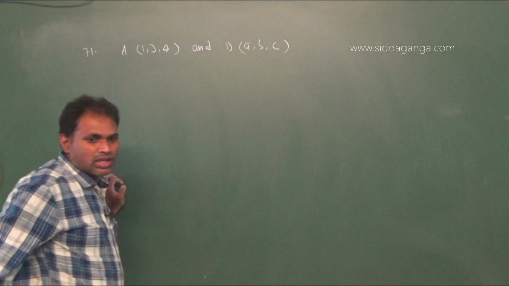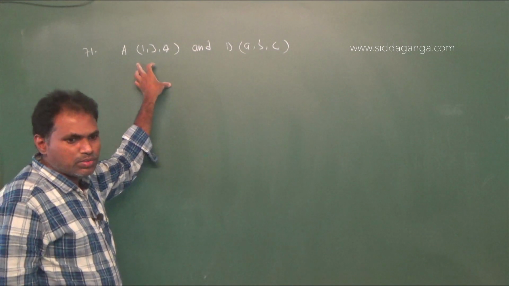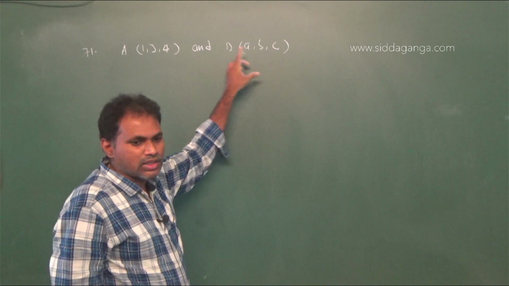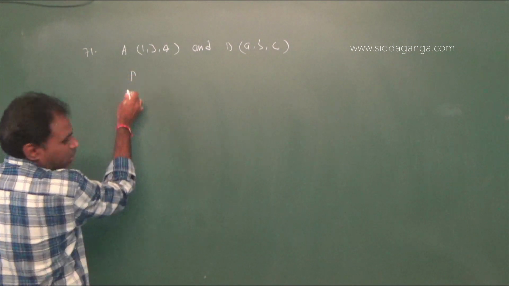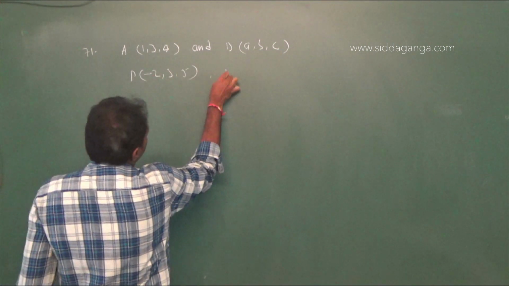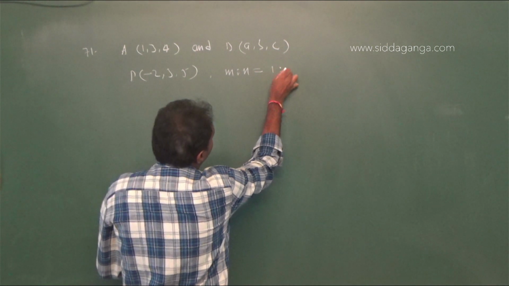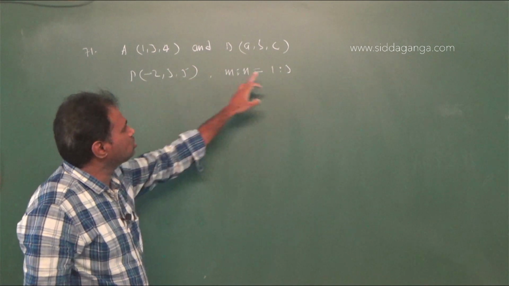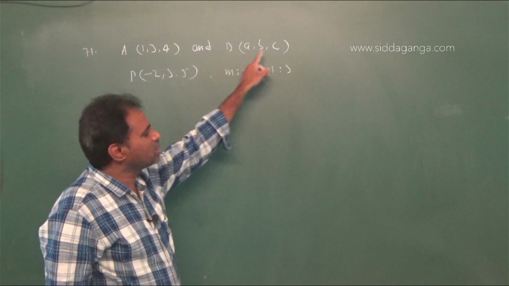P is the point (minus 2, 3, 5), which divides the line joining A and B in the ratio m:n equal to 1:3. Now B point you have to find.